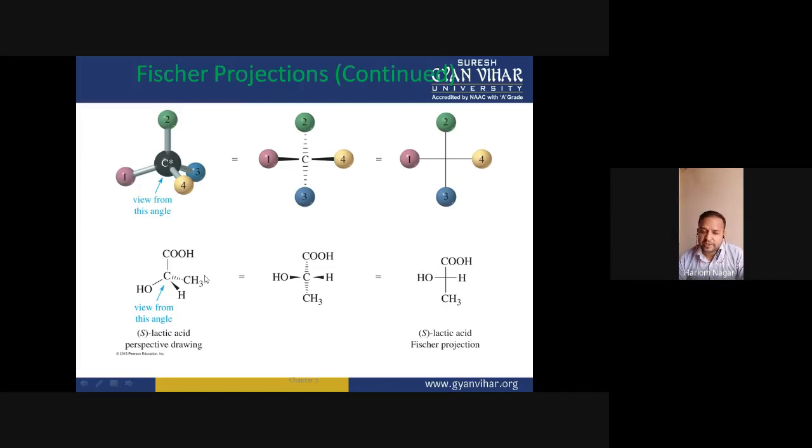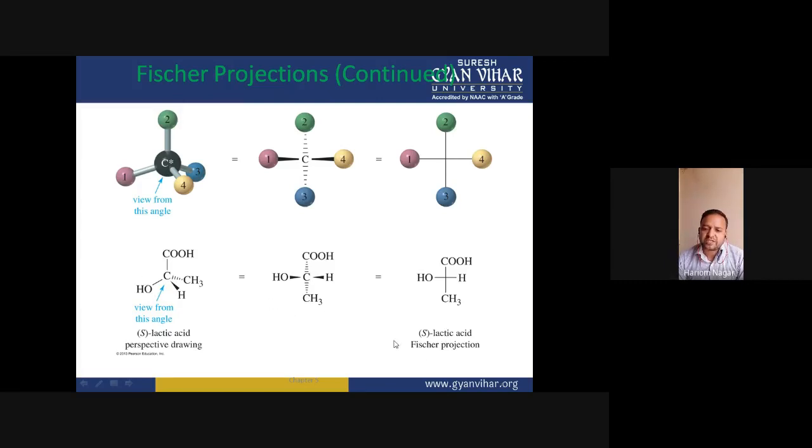So we have designed the compound, which was in 3D, in 2D, and in this process there is no change in the configuration of the compound. So this is the correct Fischer projection formula of that compound.